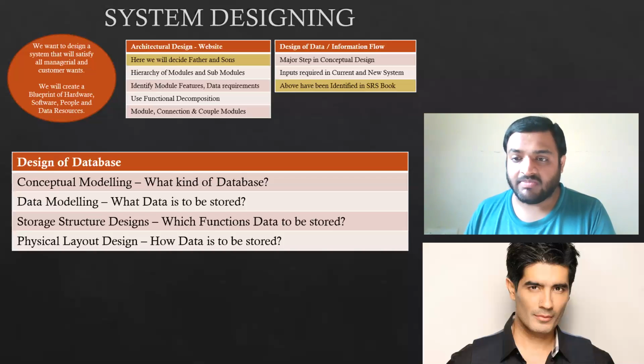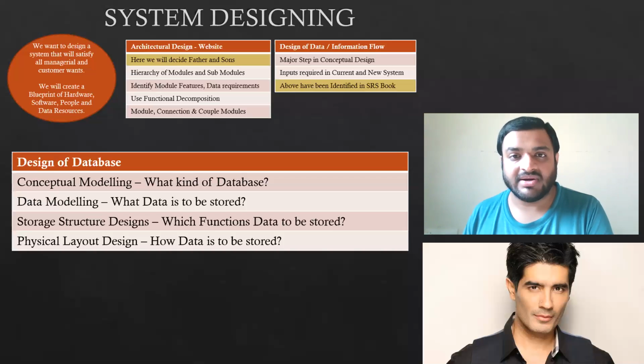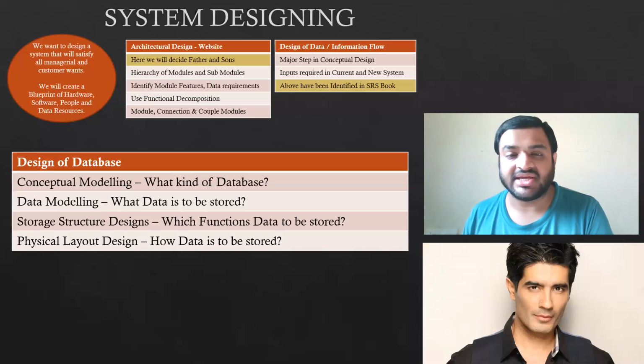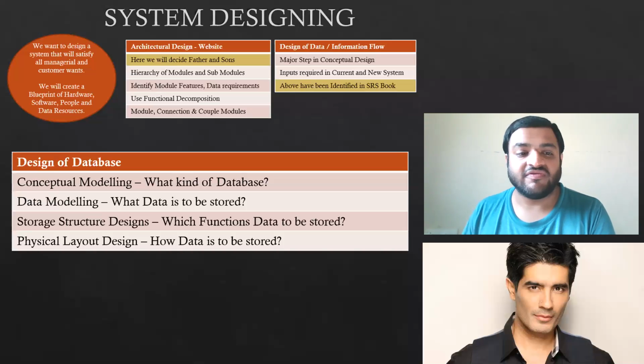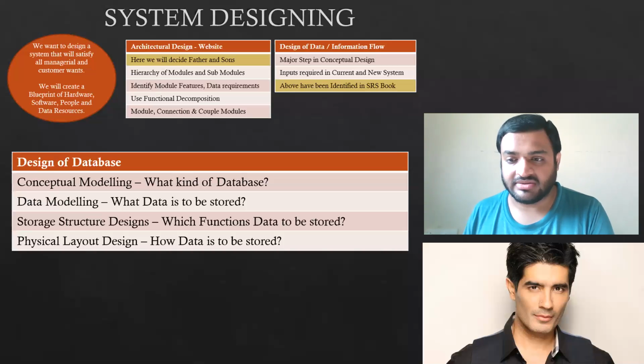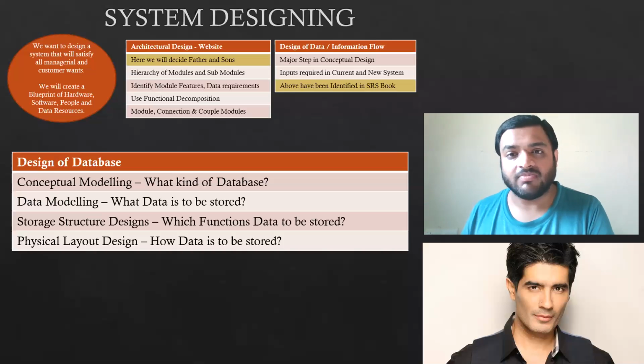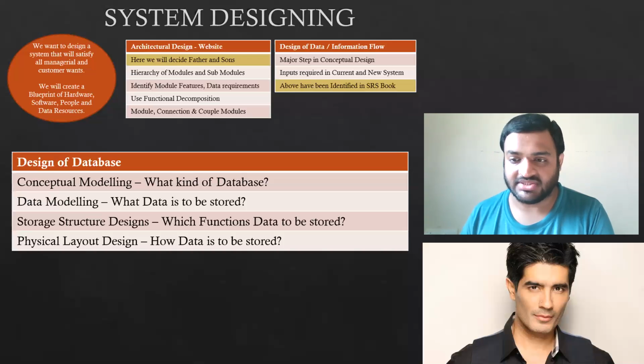Here you can remember the components of DSS. We had the logical schema and the external level database. So this physical layout design is actually the external level database, and conceptual modeling, data modeling, and storage structure design are actually the logical schema, further divided into sub schema. So this is how you design a database. If you want, you can link this question with the components of DSS, in which we have a point which is database.